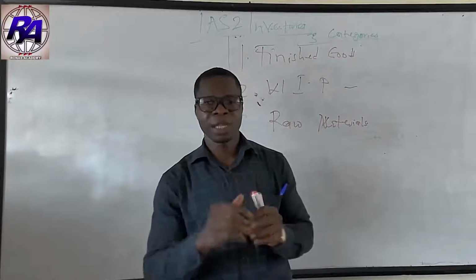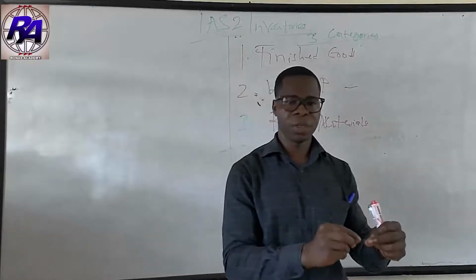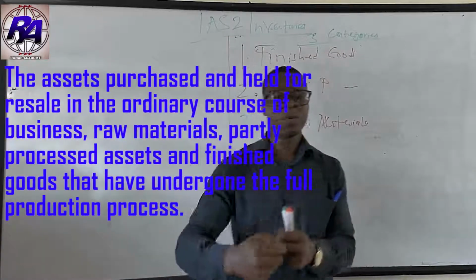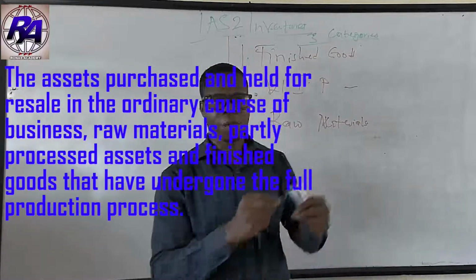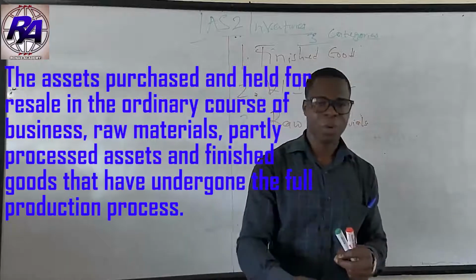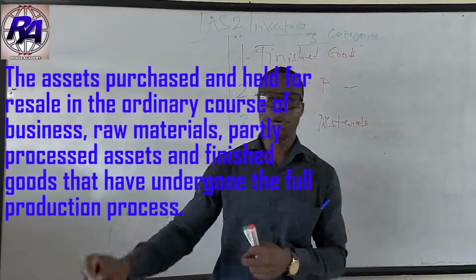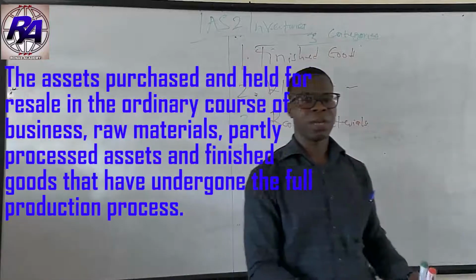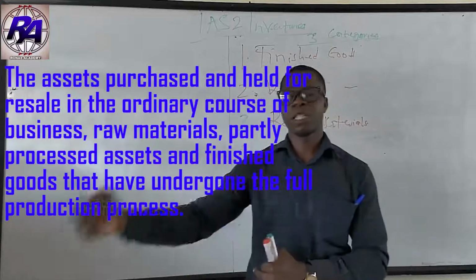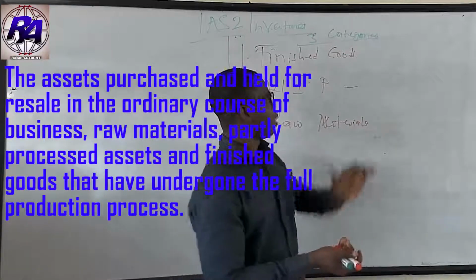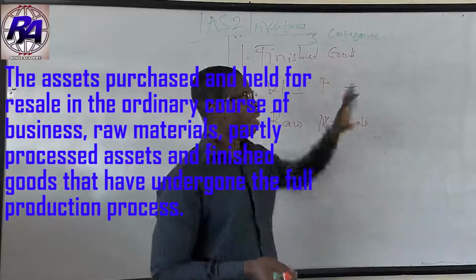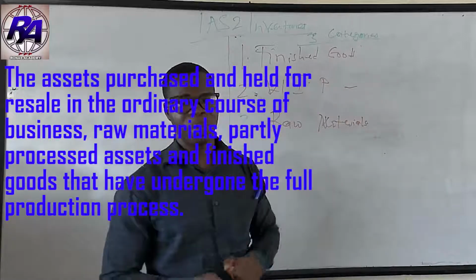So basically, when we say inventories, we are looking at finished goods held in the ordinary course of the business, or finished goods that are held for resale purposes. We have work in progress, which are assets or raw materials that are partly completed, or goods partly completed. And we also have raw materials that will be used in the production process. They all come together to form what we call inventory. So anytime we say inventories, let these three assets come to mind.